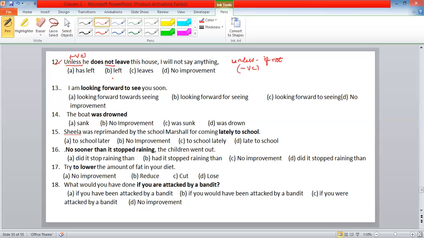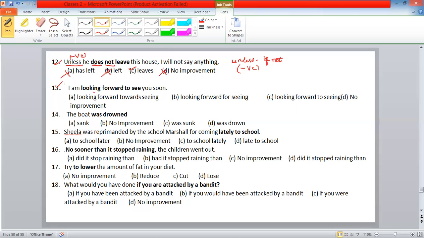So which option is the right one? Has left, leaves. Here we need simple present, so according to this we have to change. It should be leaves. Unless he leaves this house, I will not say anything. Unless means if not, so again we are using not here. We can't say he does live. Unless he lives, I will not say anything.